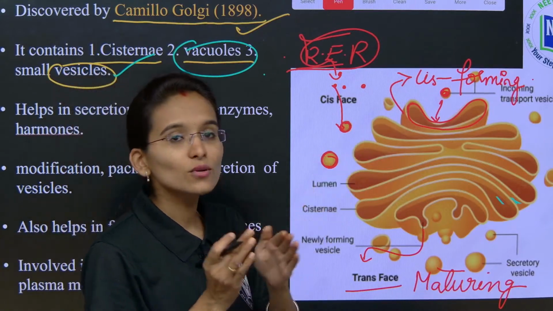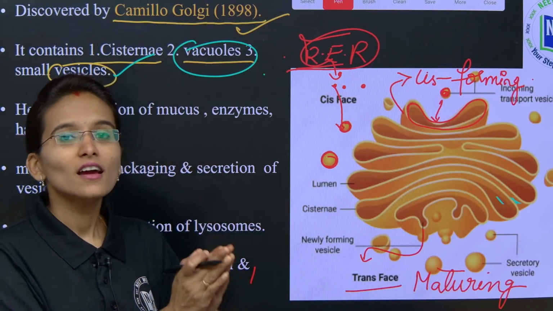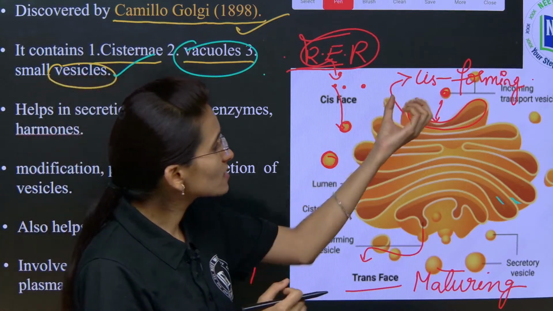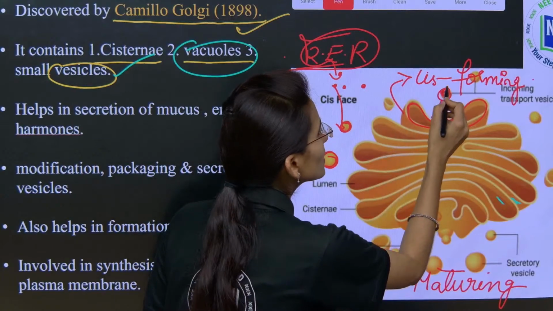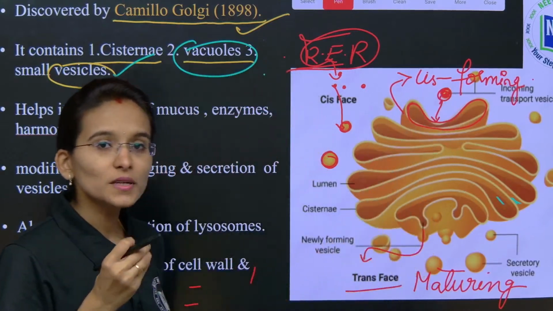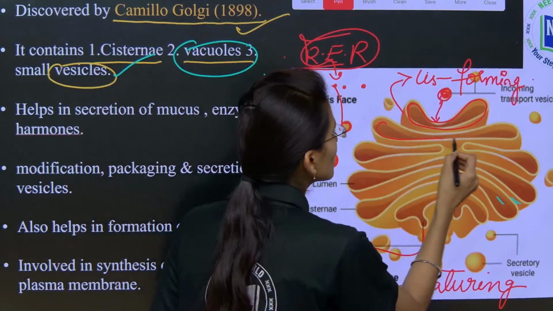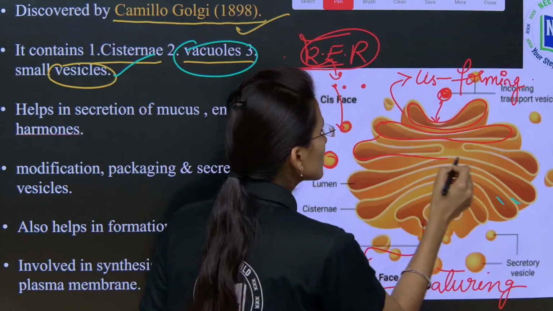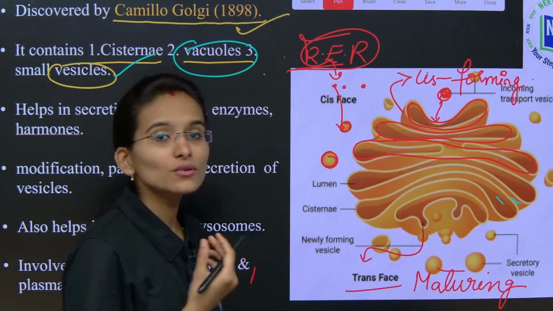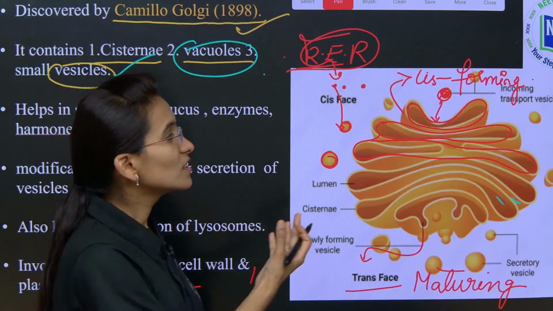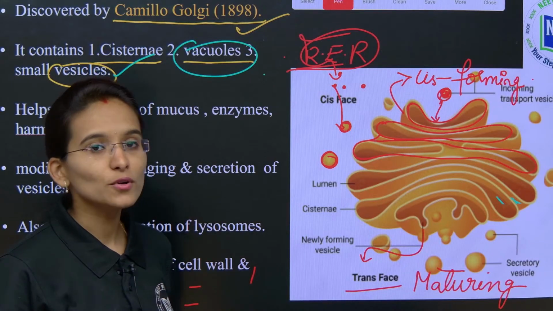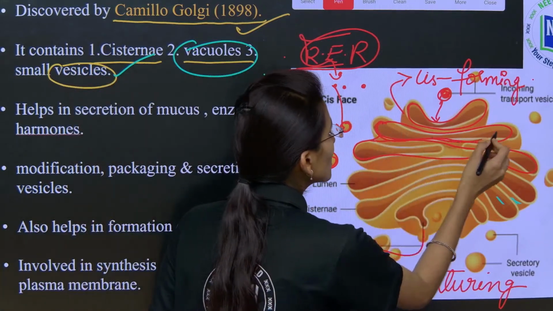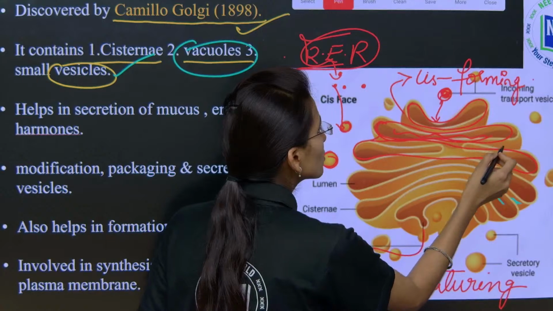The cis phase is going to show the face towards the endoplasmic reticulum. It will just receive the proteins, and then next inside each vesicle the protein is going to be embedded, and in all the cisternae the protein is going to get modified. First the Golgi body is going to receive the proteins. After receiving the proteins, in each cisternae the modification of protein is going to take place.